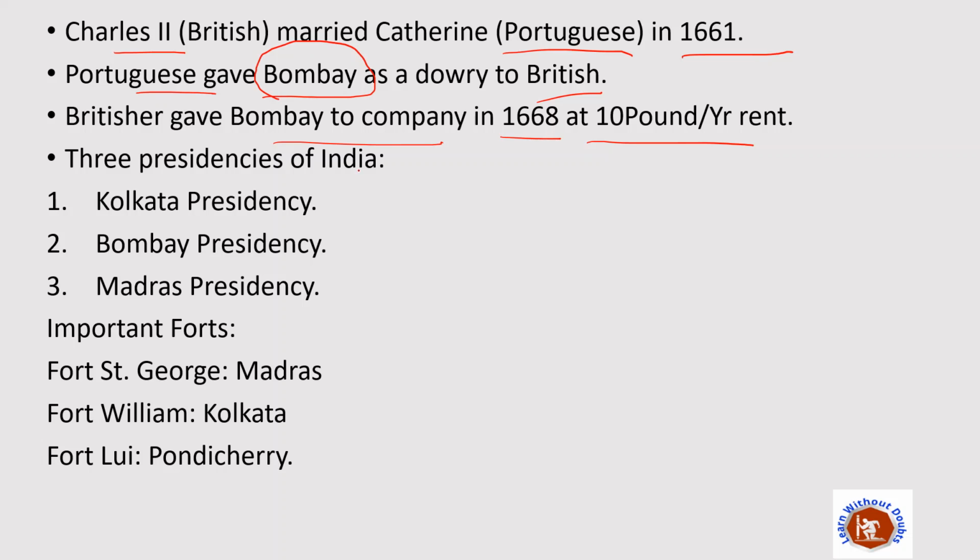Now there were three presidencies of India which were developed by the British at that time. I'm not very good at maps, but I will draw it over here. First it was Bombay over here, then Kolkata is somewhere here, and Tamil Nadu at this place. So this was the Kolkata Presidency, this was the Bombay Presidency, and this was the Madras Presidency.